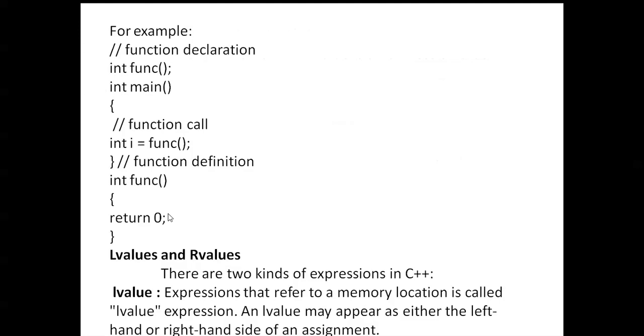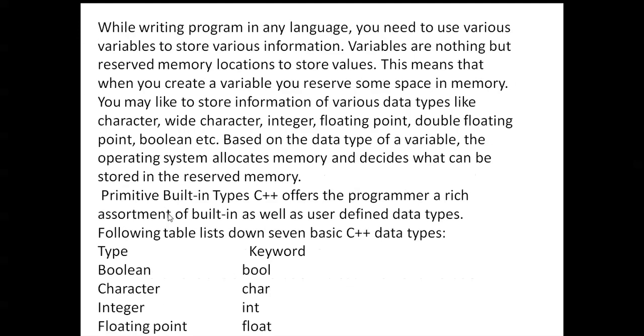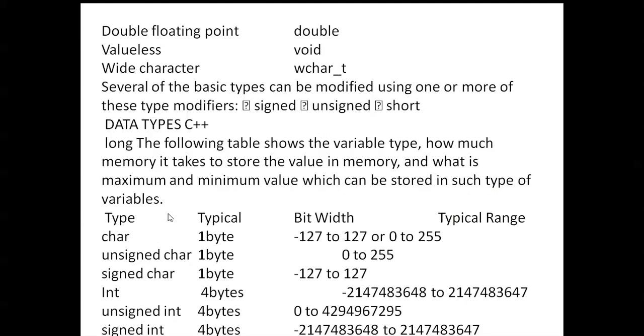Next, we start with the declaration of a C++ variable. How can we declare a variable? First, what is the definition of a variable? A variable can store or hold a value. If there is no value held or stored, then that is not a variable.